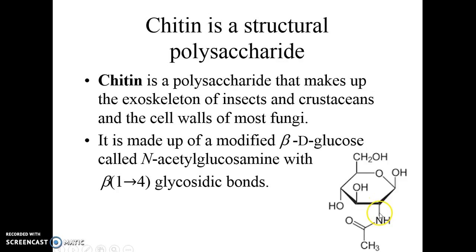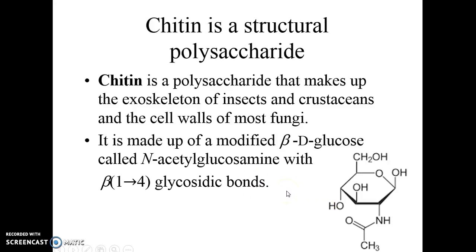The hydroxyl group that was down right here, notice this is beta, up. The number 2 carbon has a nitrogen on it and then an acetate attached to that. That's why it's called N-acetylglucosamine. If you take the acetyl off, that's glucosamine, which you hear of being touted for helping with arthritic joints in your knees and such. And why?